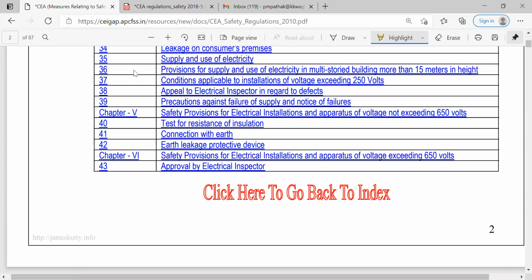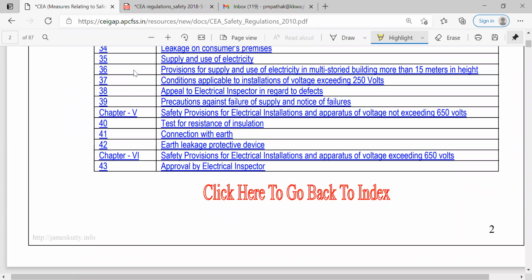Then conditions applicable to installations of voltage exceeding 250 voltage. Now there are a variety of categories. So there are specific installations for 250 plus voltage. Normally at our home in the residential area, 210 to 240 volt is the supply, right?